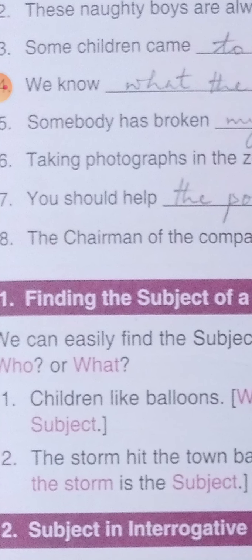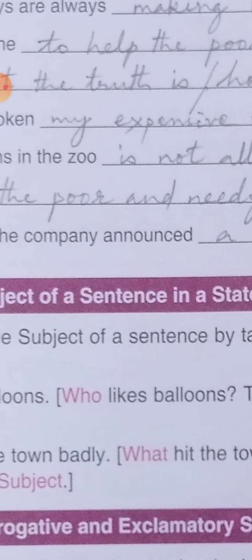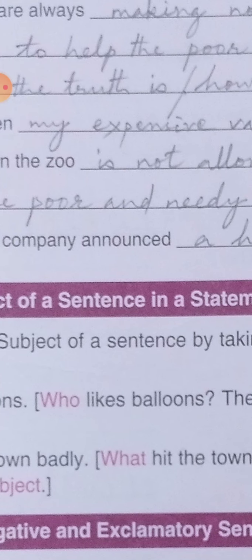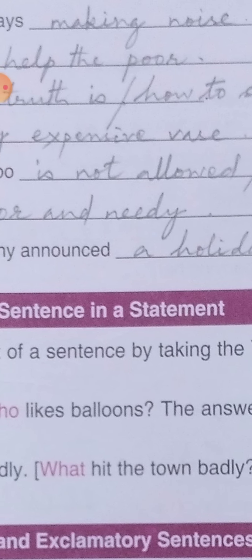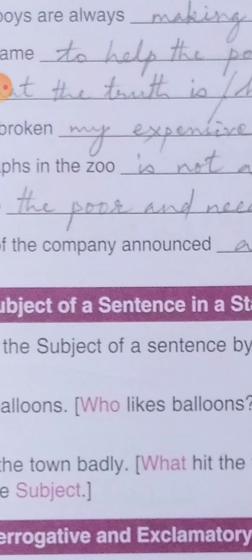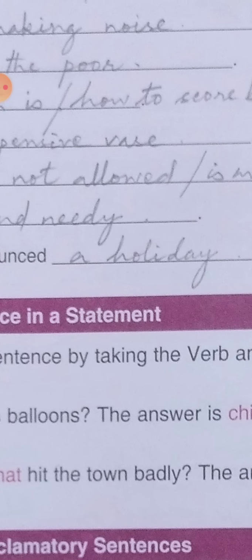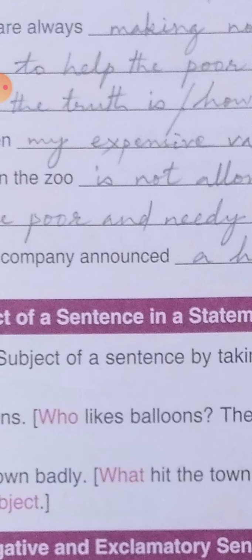Please do it. Then, somebody has broken dash is given. My expensive vase, or somebody has broken my table, my pen, my glass, like that type of thing you can also write.